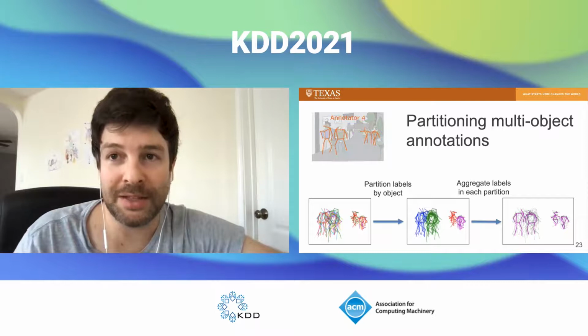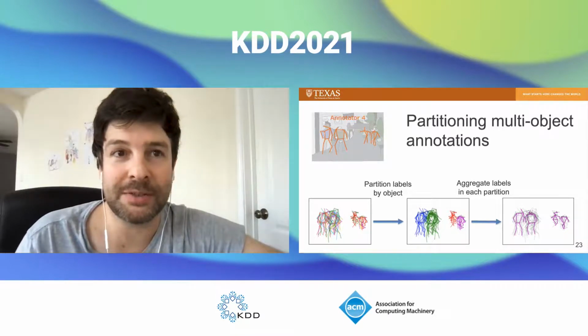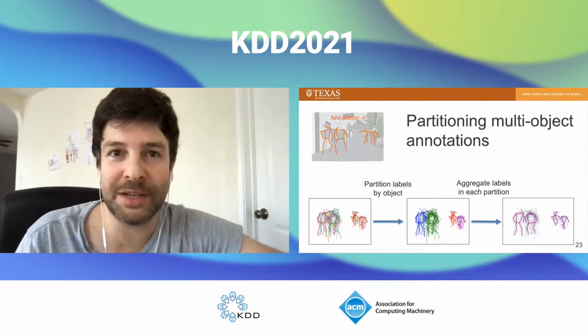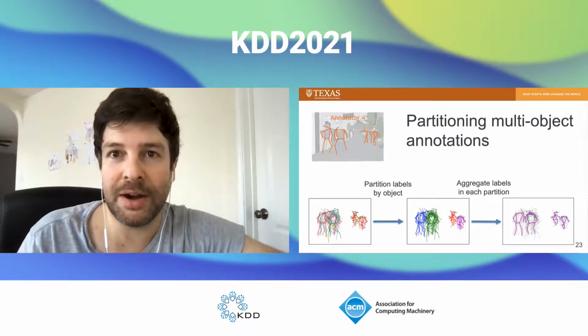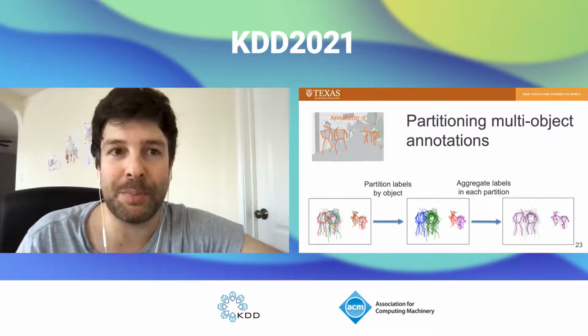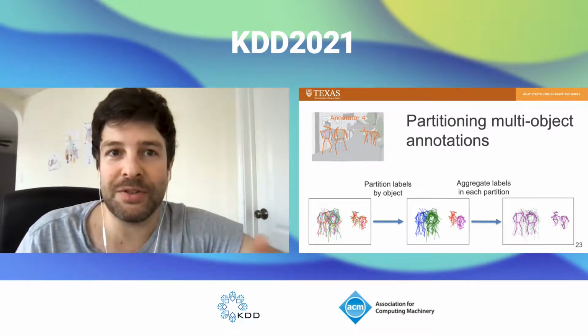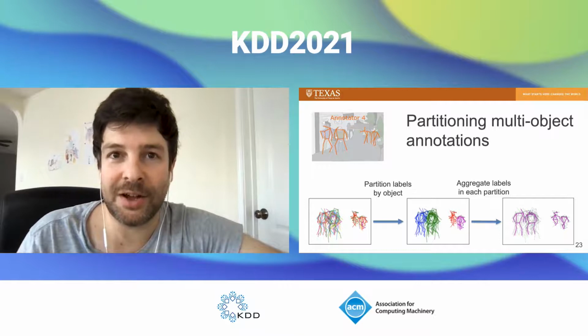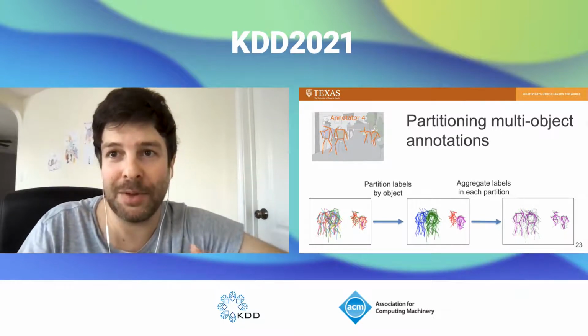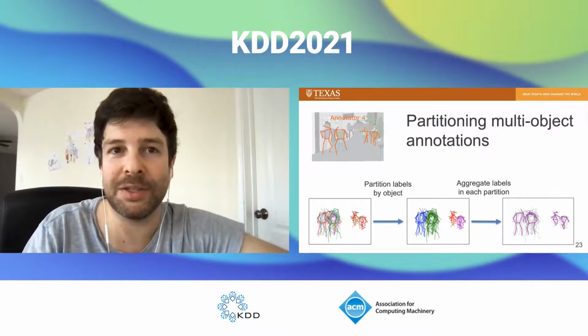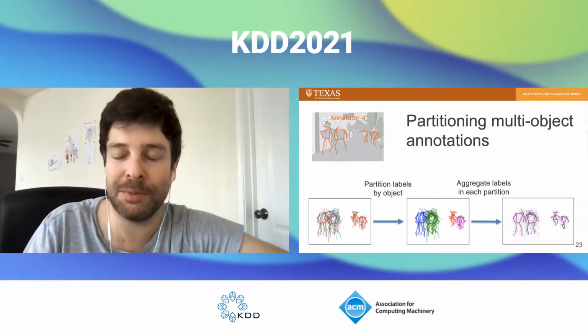For example, here on the left, you have multiple key points where each color represents a different annotator. And by partitioning, we could get to this middle image where each color represents a different cluster of key points based on what object we believe they would pertain to. And then we would use the aggregation techniques on each of these colors of labels independently, put those labels back together, and we'd end up on the right here with an aggregate multi-object annotation that has mixed labels from potentially different annotators.